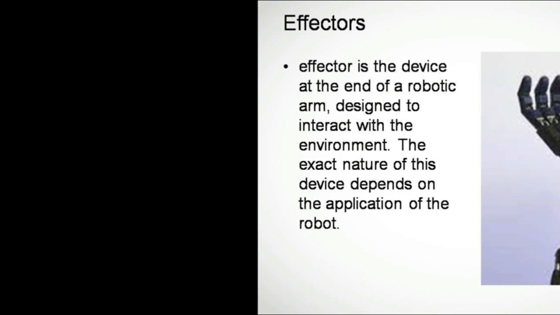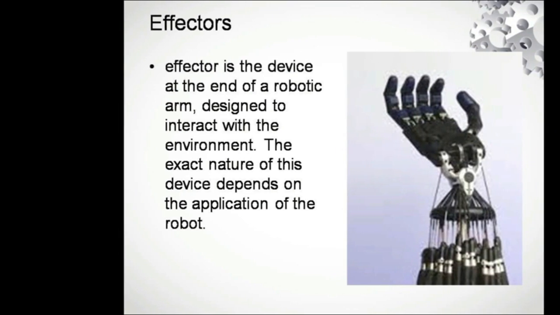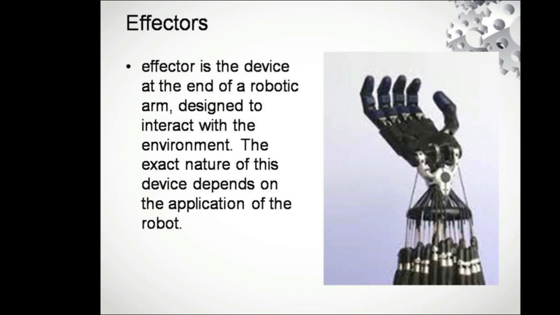And next is effectors. An effector is a device which has a robotic arm, and a diagram is given. It resembles a human arm with all 5 fingers. These effectors act according to the environment. If they are moving on land, they move accordingly. If they are moving in water, they can move accordingly. If they are doing some stipulated task in the lab, they can use their arms accordingly. This is what the effectors are: the effective usage of the machine, controlled by a group of devices called effectors.